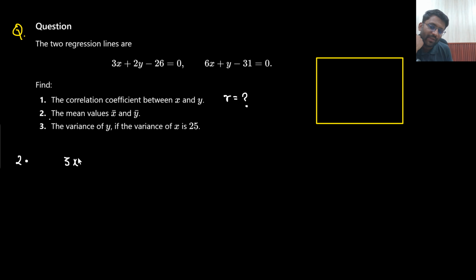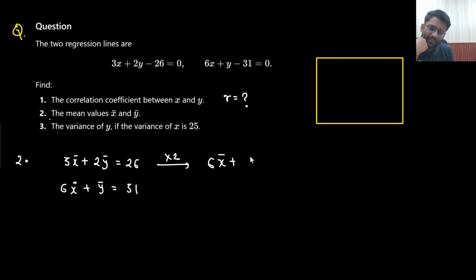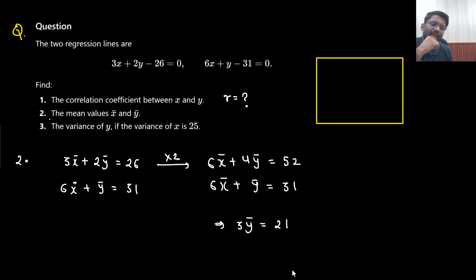I will take the equation and I will take mean on both of the sides. If I take mean on both of the sides, then this is what I will be getting. Okay. So if you multiply this with 2, what will you be getting? 6x bar plus 4y bar equals 52. Okay. 6x bar plus y bar equals to 31. So from here 3y bar equals to 21. So y bar equals to 7.